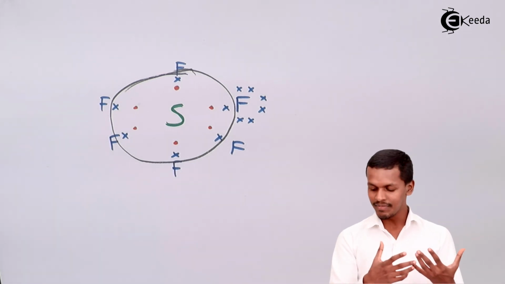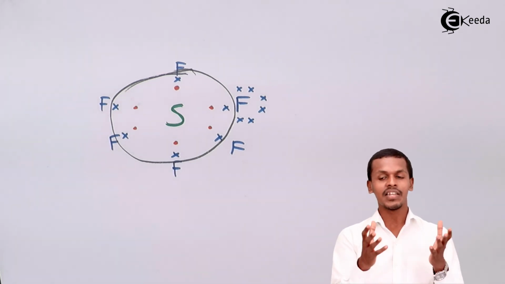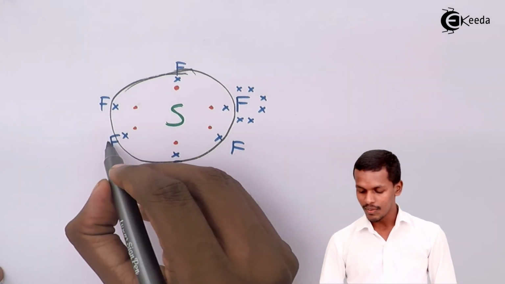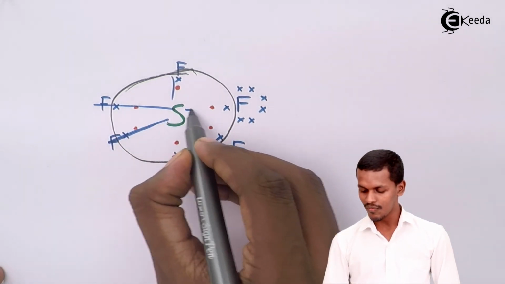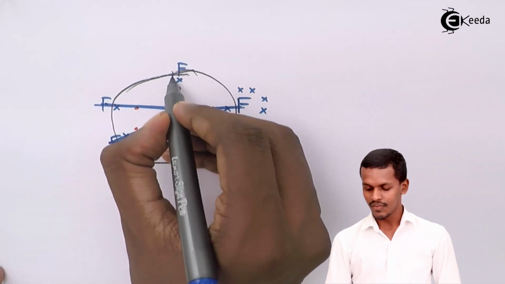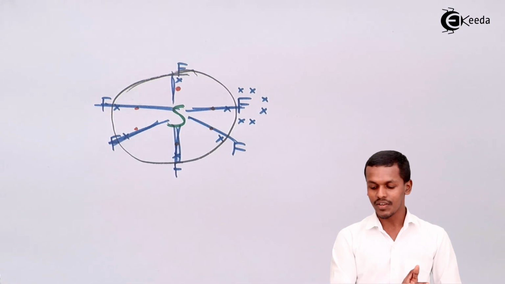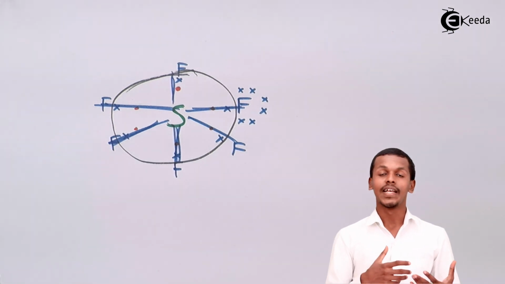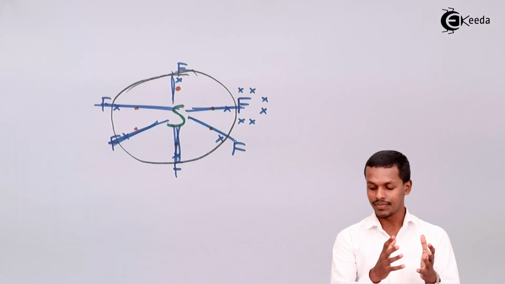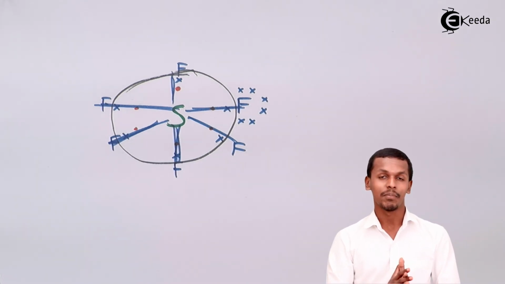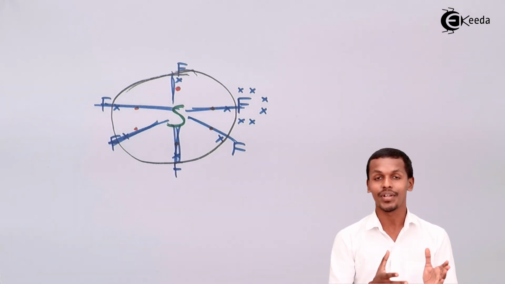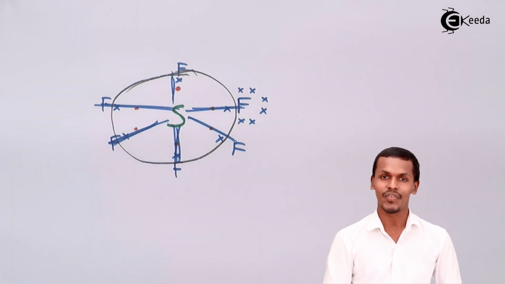They share with each other, and that is the reason that the bonds are being formed, that is 6 bonds are being formed, and that is how the fluorine is forming a bond with sulfur. But talking about the sulfur, it has more than 8 electrons in its outermost shell when it forms a bond with the fluorine, making it 12 electrons, which is very much higher than the octet rule that we did in our previous lecture.